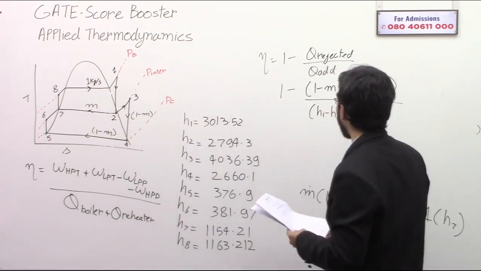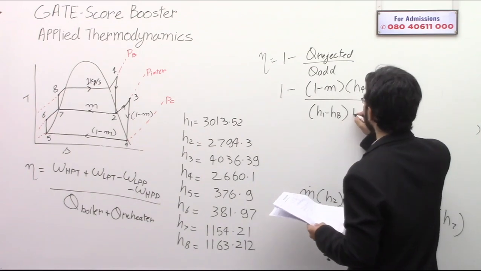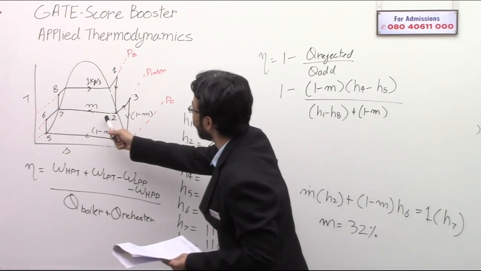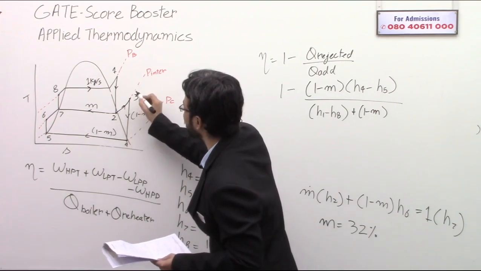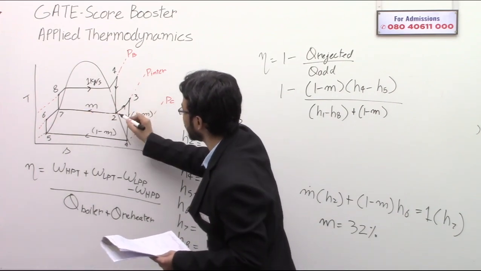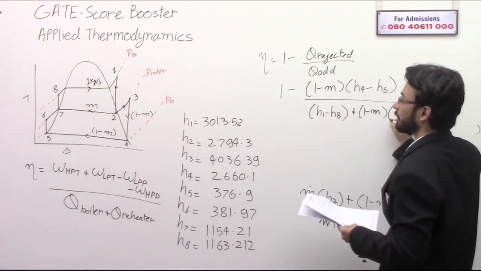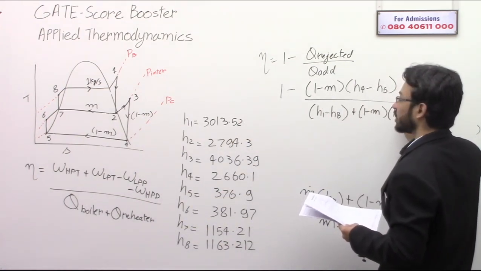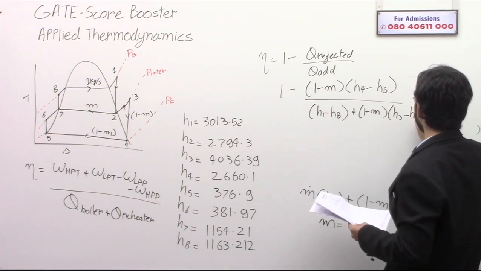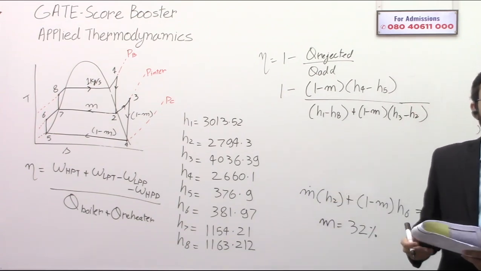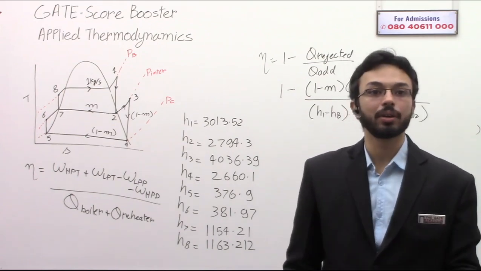This is basically 1 minus m, because only 1 minus m is flowing from here. M is going in this direction, so only 1 minus m is getting reheated. So 1 minus m into H3 minus H2. From this you can calculate the efficiency.